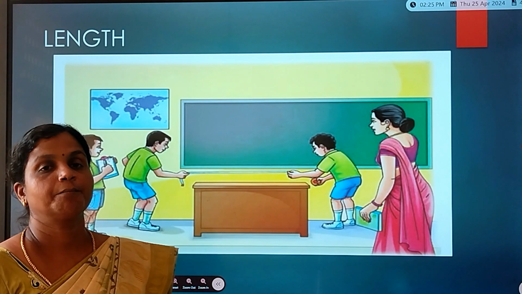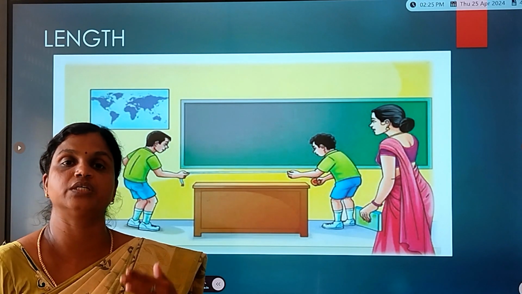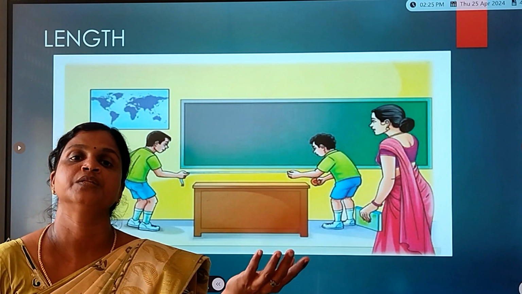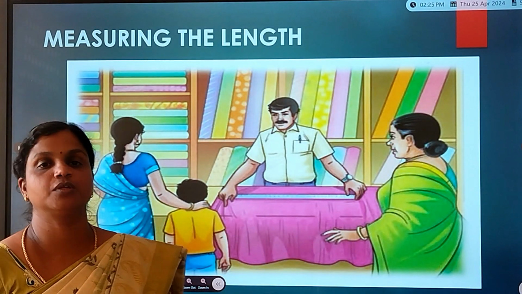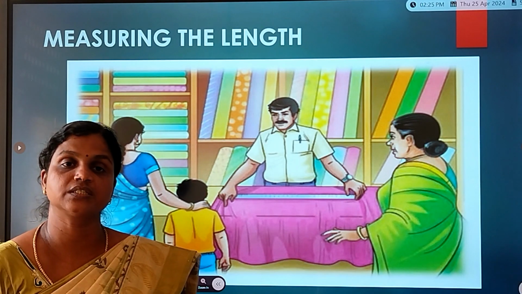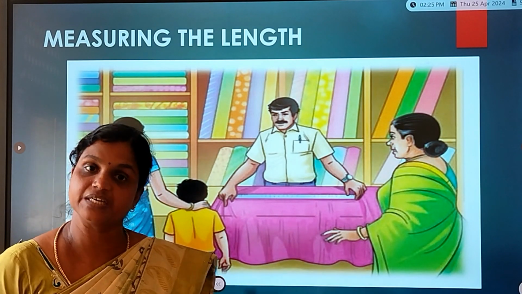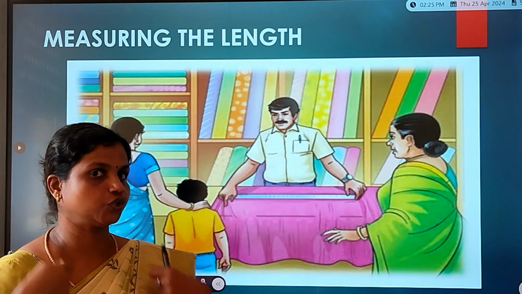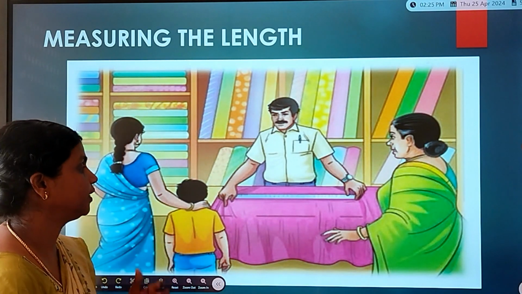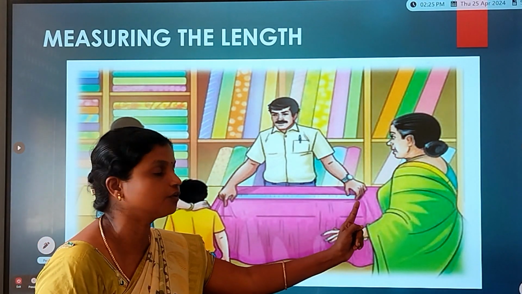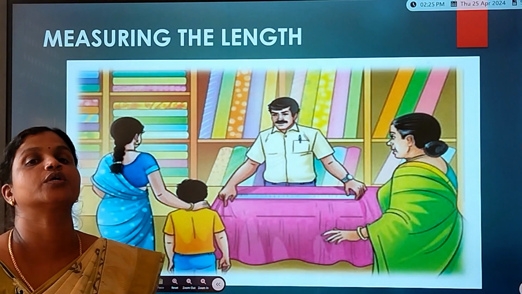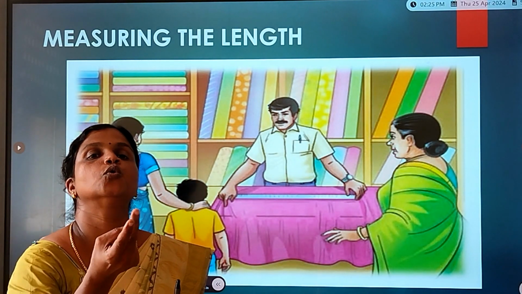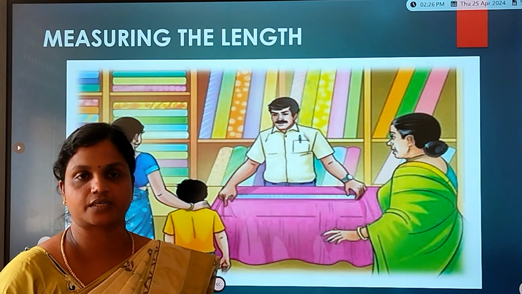Right children? In the same way, if you are going to the tailor to get some cloth, how will you measure the length of the cloth? We are using the tape, right? Measuring tape. The tailor usually has a measuring tape and he holds one end of the cloth and the measuring tape to the other end of the cloth. So you can get the cloth as 2 meter cloth, 5 meter cloth.